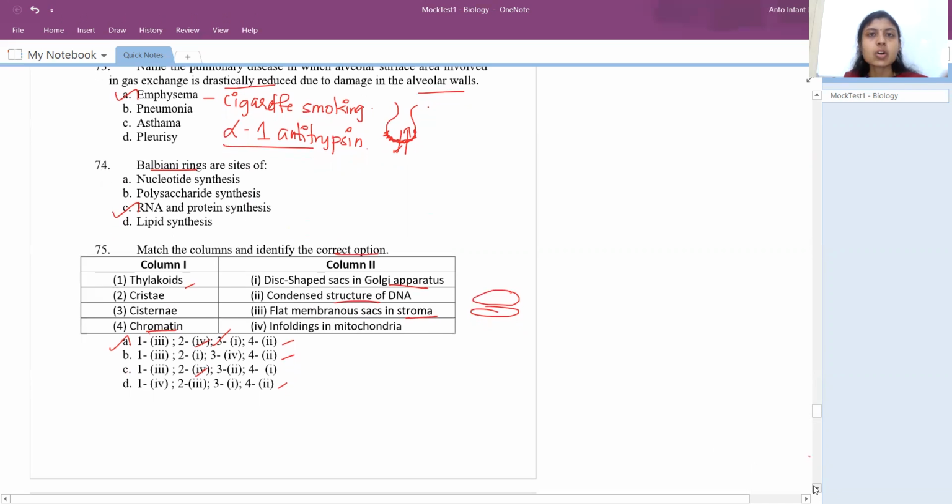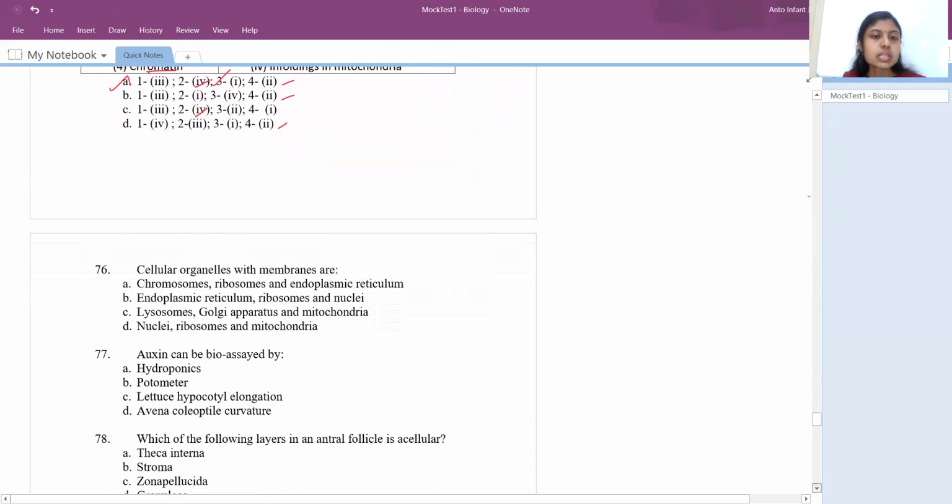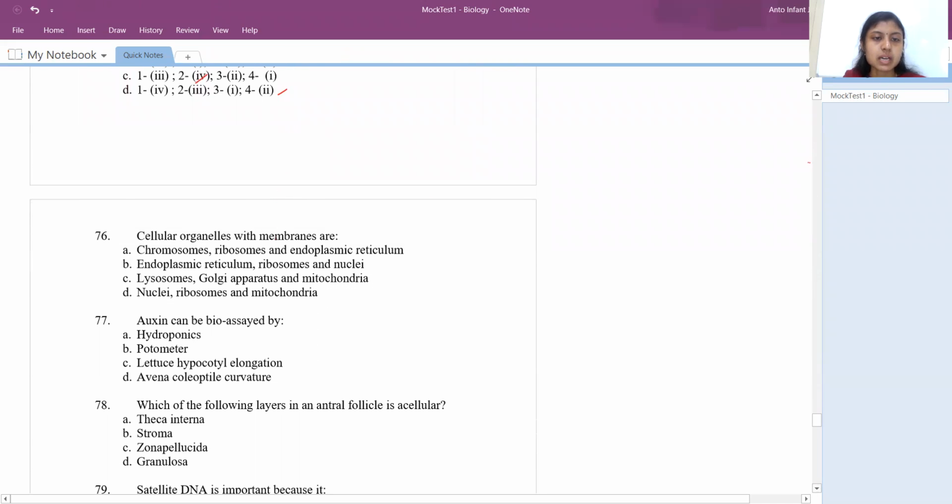And later you can accordingly match the others which you don't know, right? Okay, so cellular organelles which possess membrane. Let me tell you how the answer is C. Always remember, ribosomes don't have a membrane around them. In all these three options, we have ribosomes, so obviously these three won't come. And so the answer would be option C.